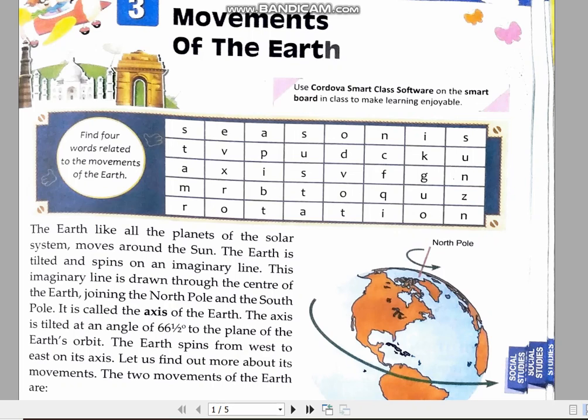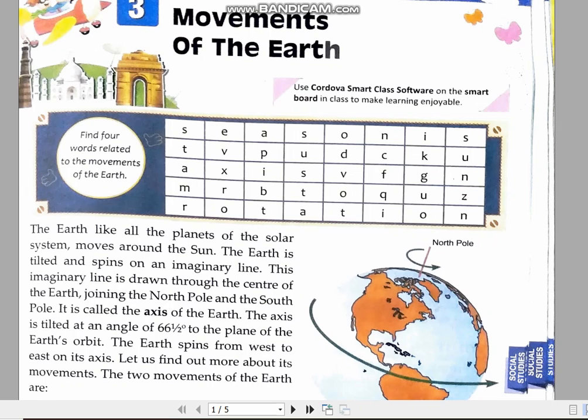Students, I hope you all must have revised your chapter 1 and completed the written work of 2 chapters in your assisted notebook. So today we are going to start with our third chapter, that is movements of the earth. In this chapter, solstice and equinox, a new topic, we are going to cover. So for today I have selected the two movements of the earth, that is rotation and revolution.